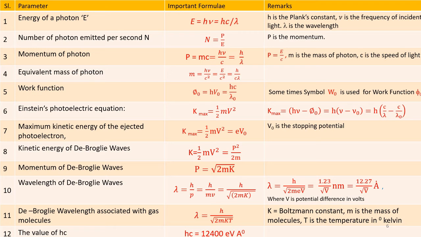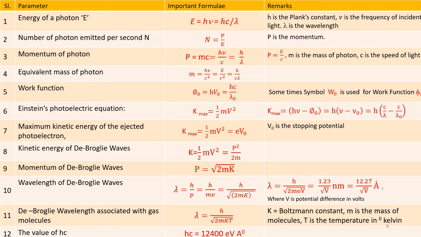Formula number 10. Wavelength of de Broglie waves, represented by the symbol lambda. Lambda is equal to h by p, that is equal to h over mv, that is equal to h over square root of 2mK.